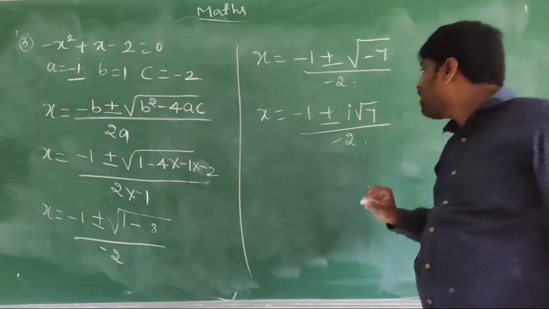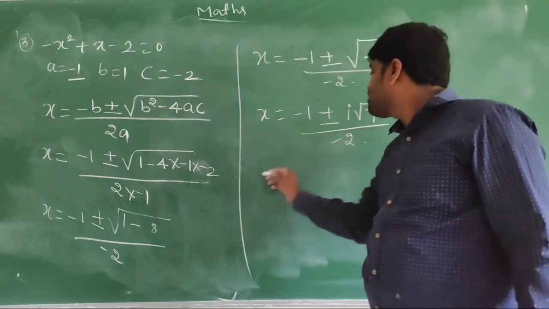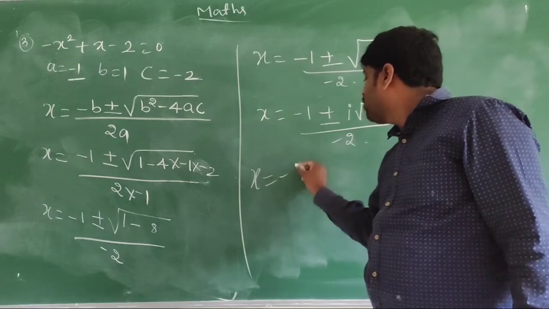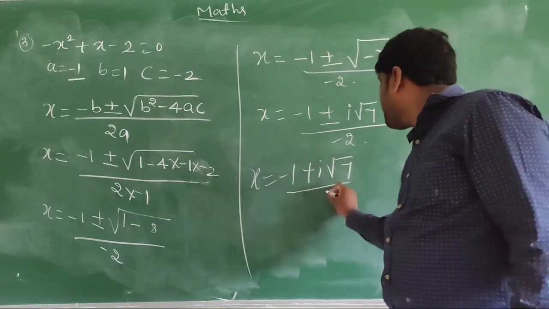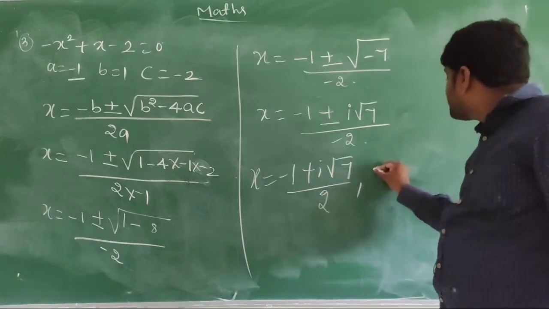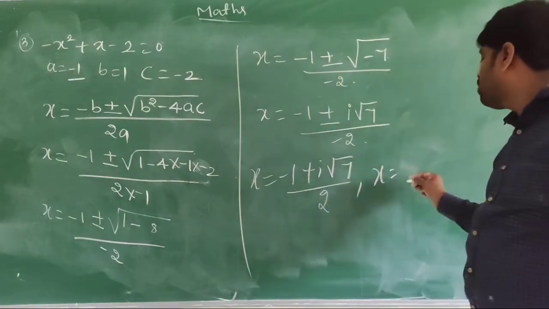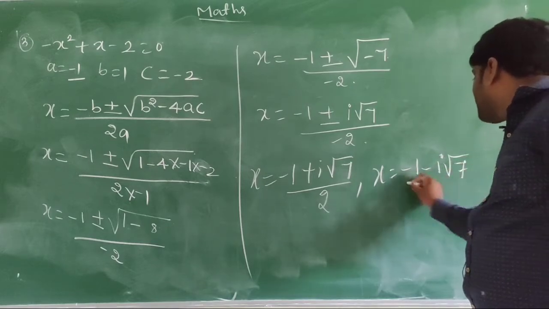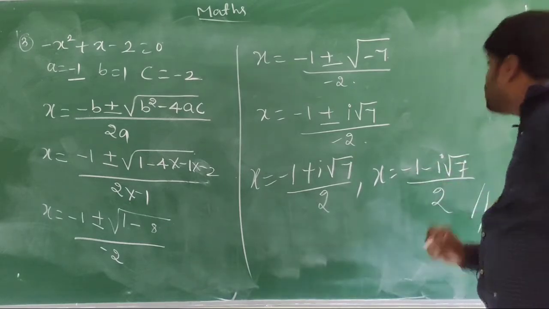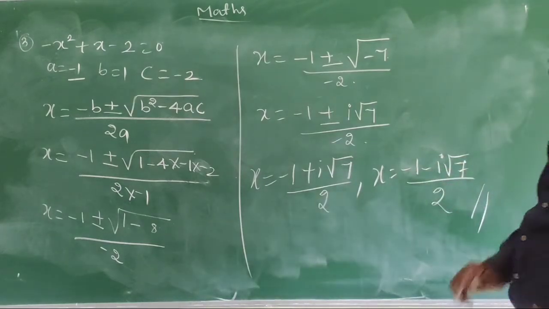minus 2. Okay, and again we will split the roots, that is x is equal to minus 1 plus i root 7 divided by 2, it is one root. Next another root is x is equal to minus 1 minus i root 7 divided by 2. These are the roots of your given equation.